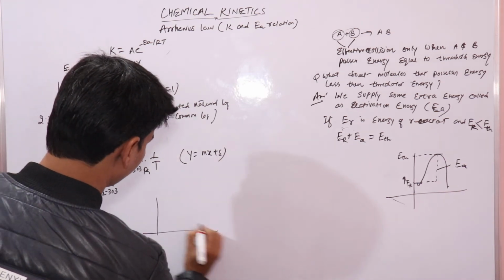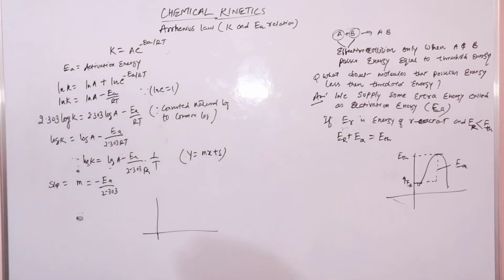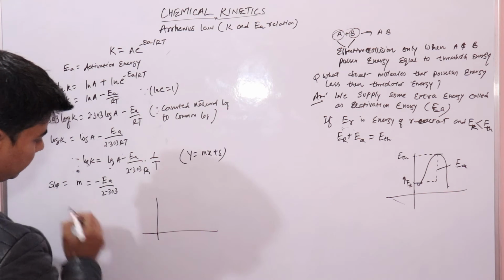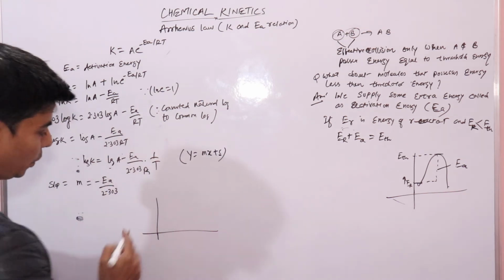If you make a graph between log K and 1 upon T, it would be a straight line having slope equal to minus Ea upon 2.303 R.